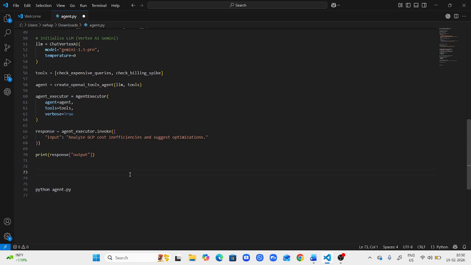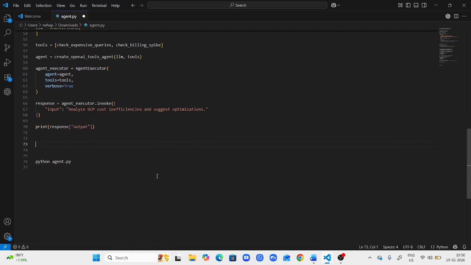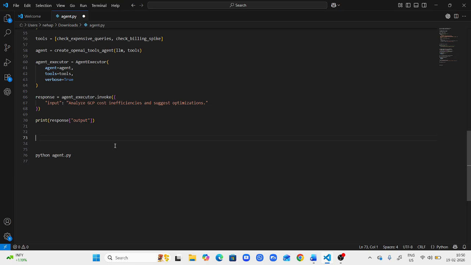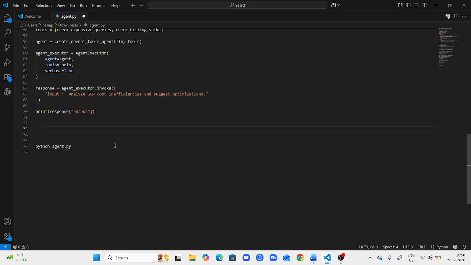So what happens internally? Whenever the user asks to analyze GCP BigQuery efficiency, the thought is that it will check the billing trends. Then the actions are: check billing spike, then check heavy queries, so it will choose the query-related tool. Then the observation is that large scans are detected. The final answer is like partition the table, avoid SELECT star, use clustering, and review all these things. This way you can build agents to get all these details.